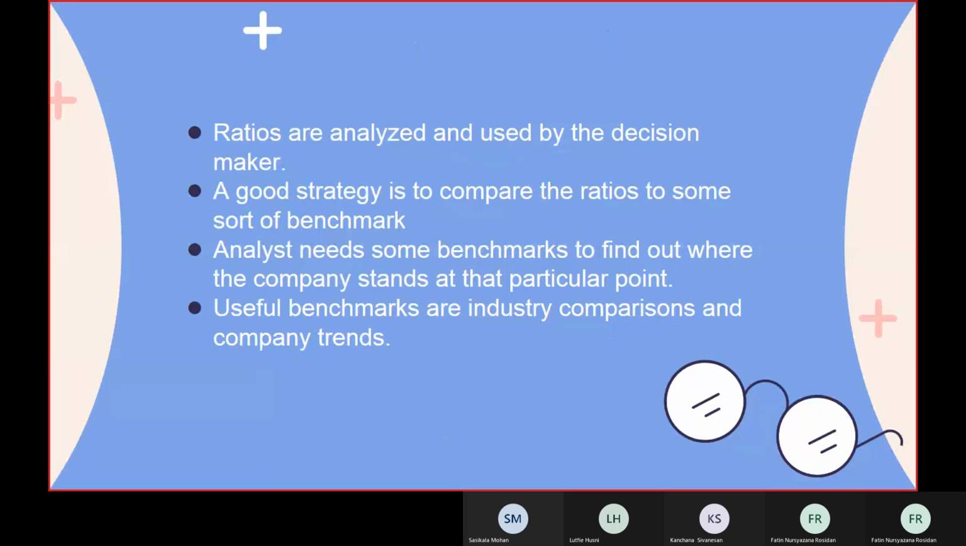A ratio, a number divided by another, doesn't really mean much by itself, but ratios can be analyzed and used to make decisions in the company. It is a good strategy to compare the ratio to some sort of benchmark. The analyst needs a benchmark to find out where the company stands at that particular point. And lastly, they can use the benchmark, the industry comparison and the company trend to improve their company performance.